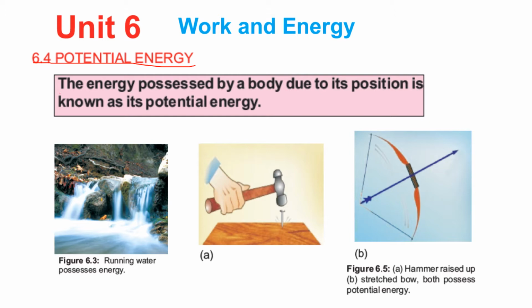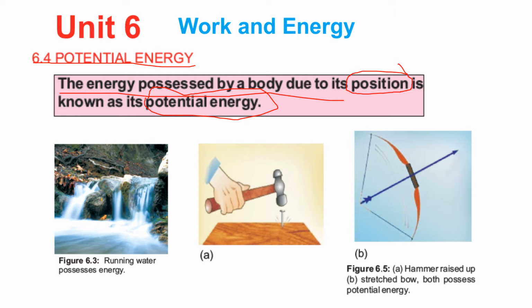Potential energy is basically the energy that is possessed by a body due to its position. And if the position is involved in the energy, we can say that the body is known as having potential energy. So now we will see different examples in which potential energy is used.